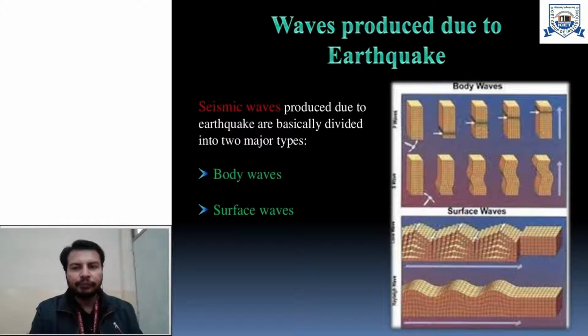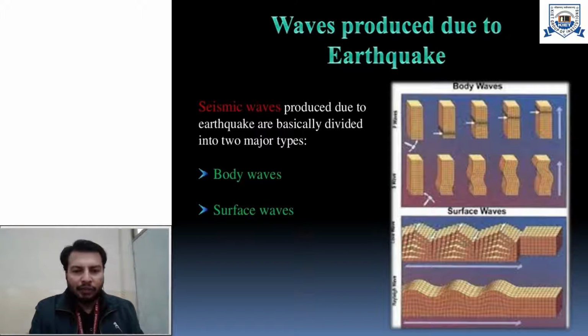And as soon as these waves reach the surface of the earth, after interacting with the material properties present on the surface, the properties of the body waves get modified, and the originally generated body waves start behaving in a somewhat different manner.